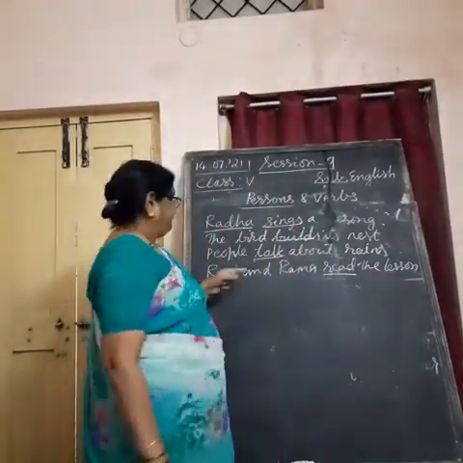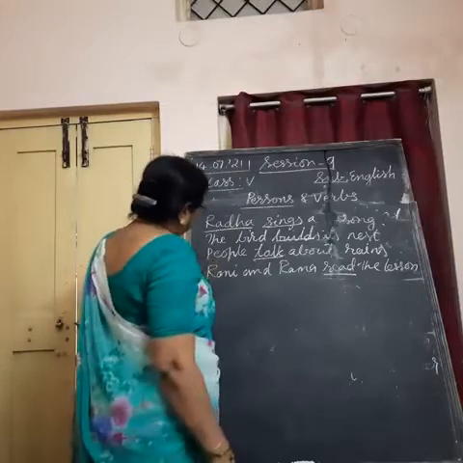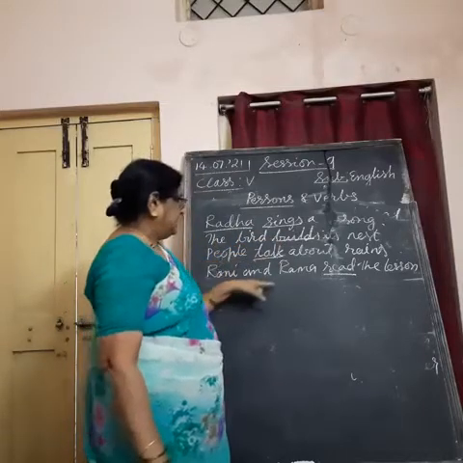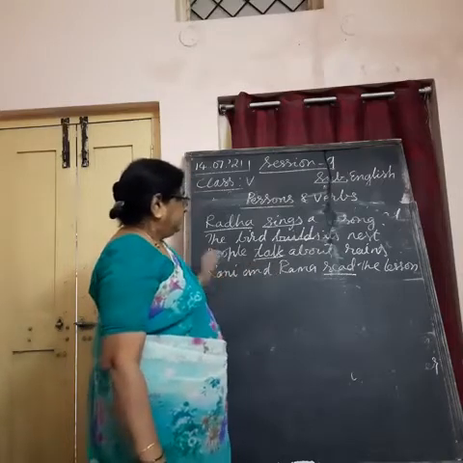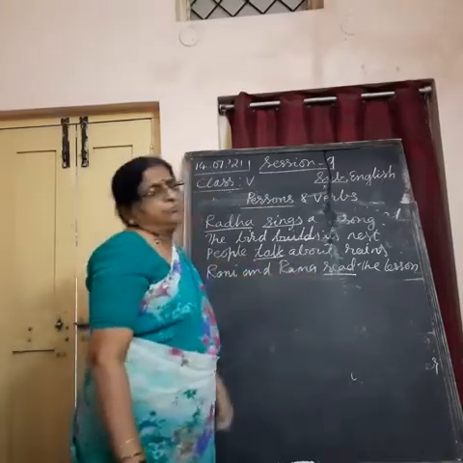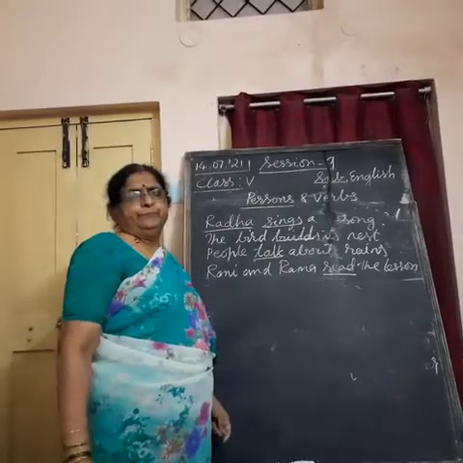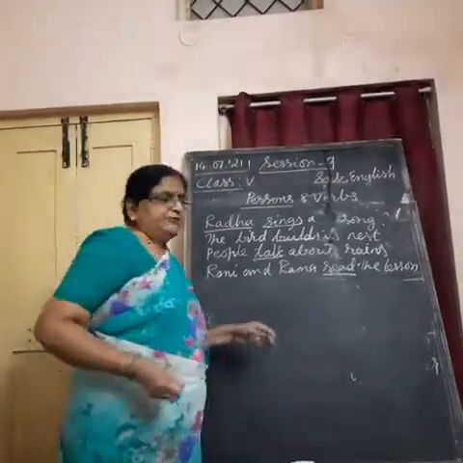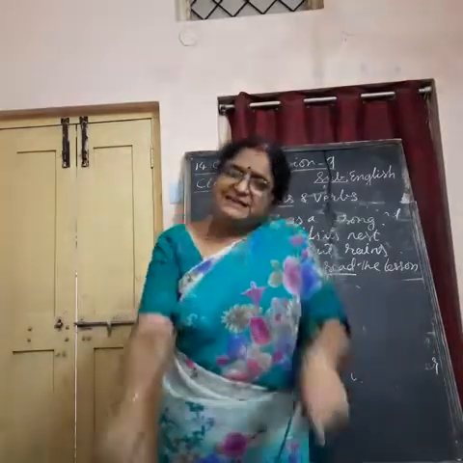If the noun is plural, people, Radha and Rani, Rani and Rama, in this, you don't need to add s to the verb. And one more thing you learn is, if you add s to the verb, it is singular.